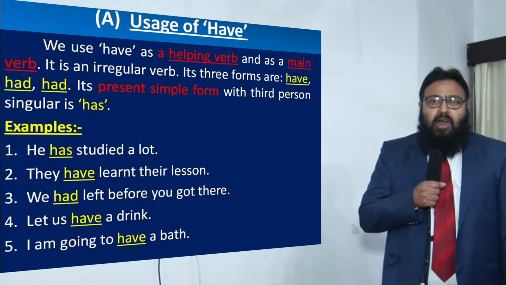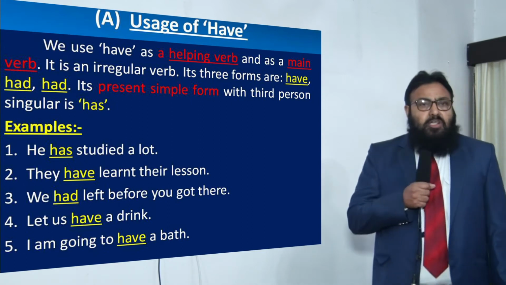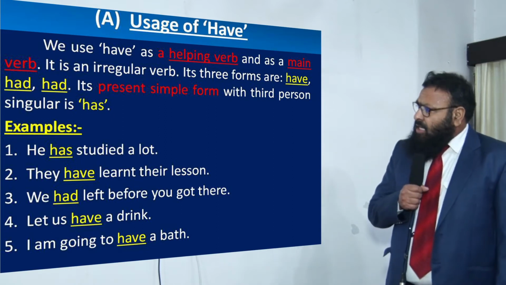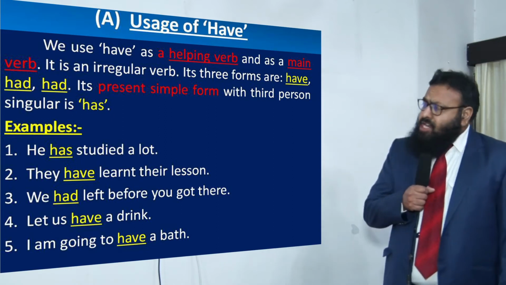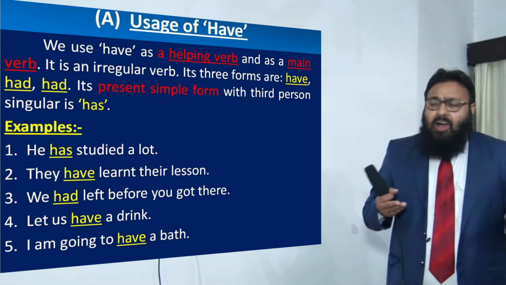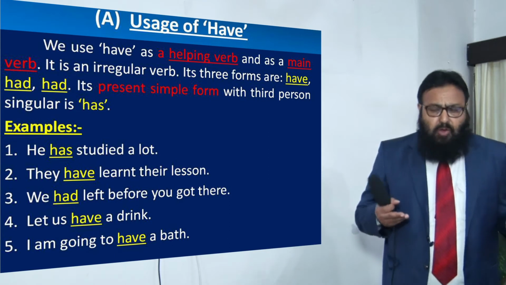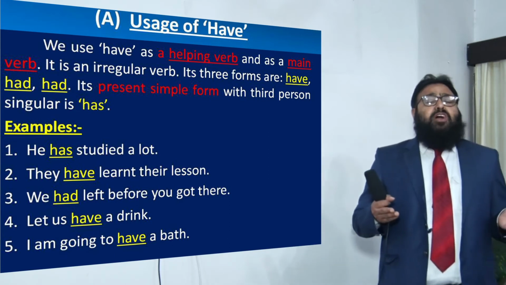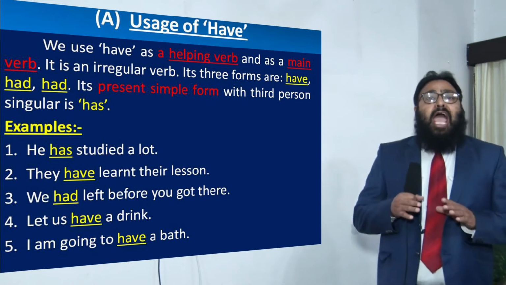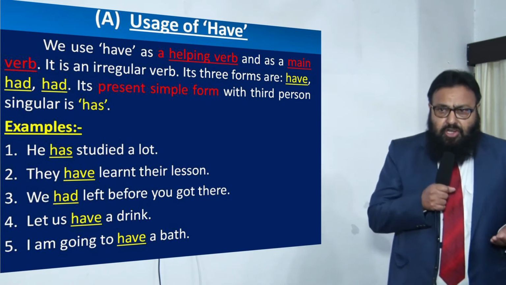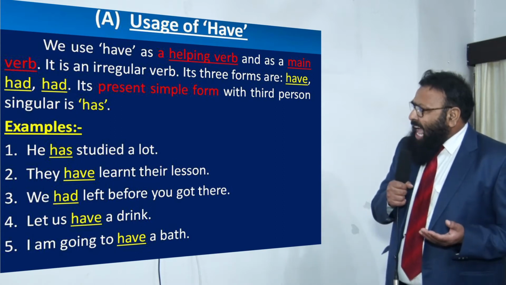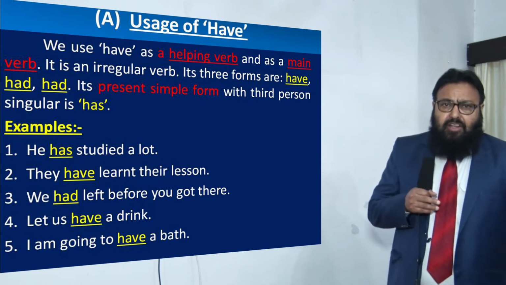Now, children, we are moving on to our main topic, that is the usage of have and do. Have and do along with be are called primary auxiliaries in English language. There are two types of auxiliaries in English language, primary auxiliaries and modal auxiliaries, dear children. So we are going to study the primary auxiliaries have and do. We are not concerned here with be.